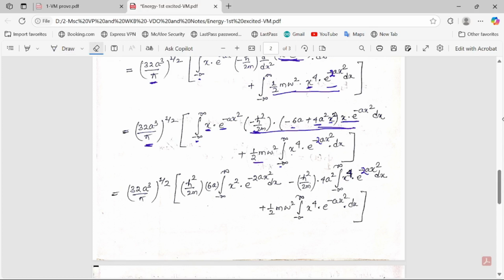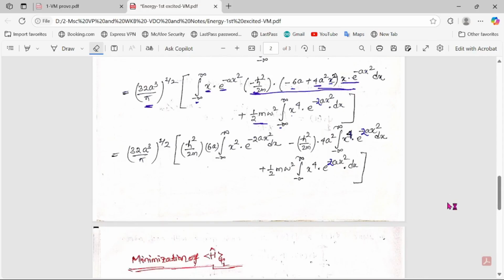Now the last term written as such: plus 1 by 2 m omega square, this one, minus infinity to plus infinity, x to the power 4 e to the power minus 2a x square dx. Okay, now we are going to go for our next step. The next step I have not written here, I am going to write it carefully, you have to watch.